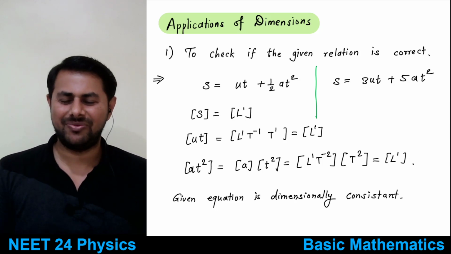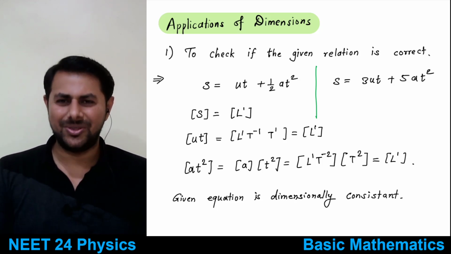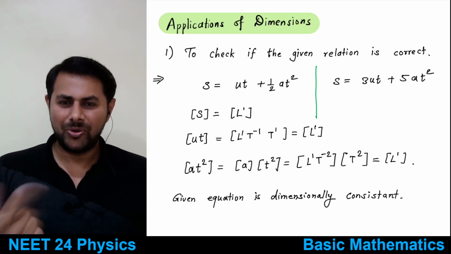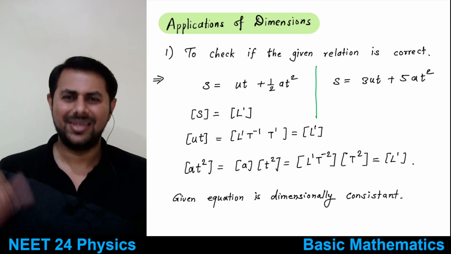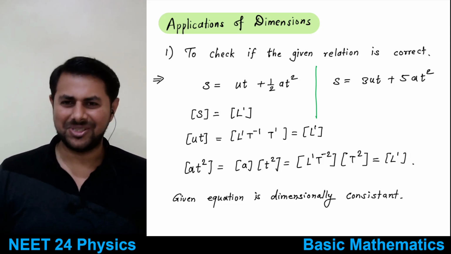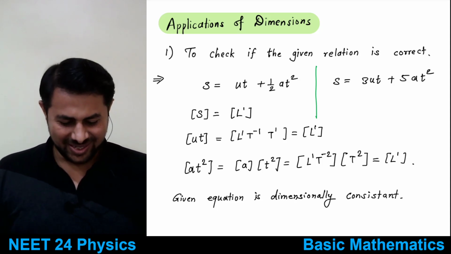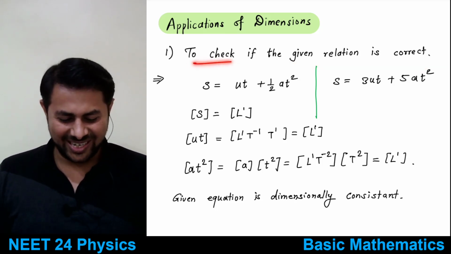Now you want to check whether that formula is correct or not. So first thing that you will do before presenting it to other people is you will check it dimensionally, whether it makes sense or not, whether it is correct dimensionally or not, okay. So that will not happen, right, but anyways, let's see how.